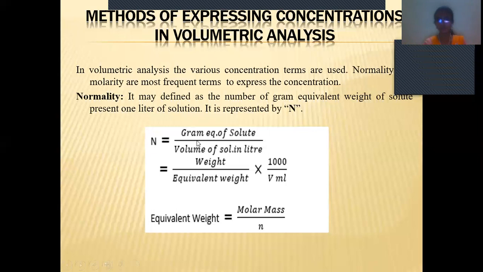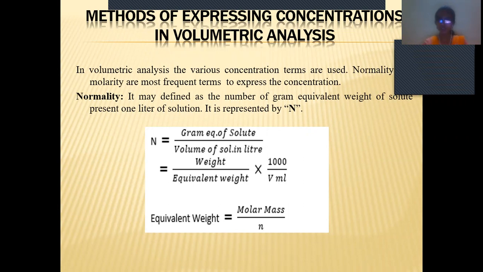So these are the formulas. Normality is defined as the gram equivalent weight of the solute present in 1 liter of the solution. It is mainly represented by the capital letter N. The formula is gram equivalent weight of the solute by volume of the solution. The second one is weight by equivalent weight into 1000 by volume in milliliters.